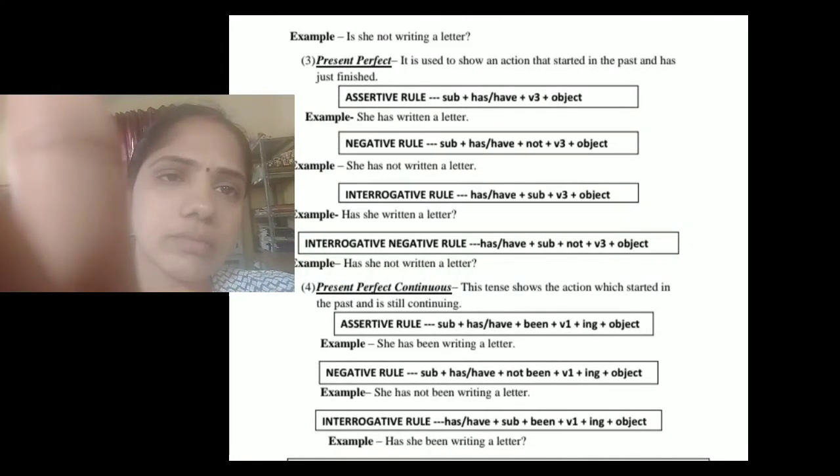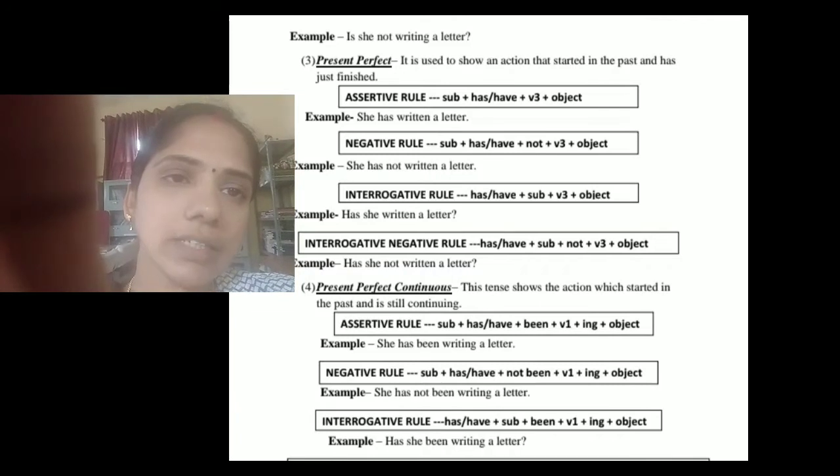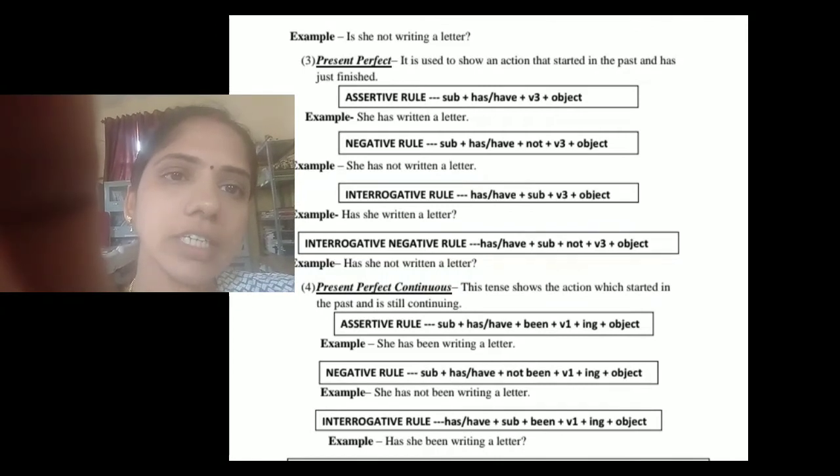She has not written a letter. This is an example of a negative sentence. Then, has she written a letter? This is an example of an interrogative sentence for the present perfect tense. Then, the interrogative negative rule. Has she not written a letter? This is an example of an interrogative negative sentence.